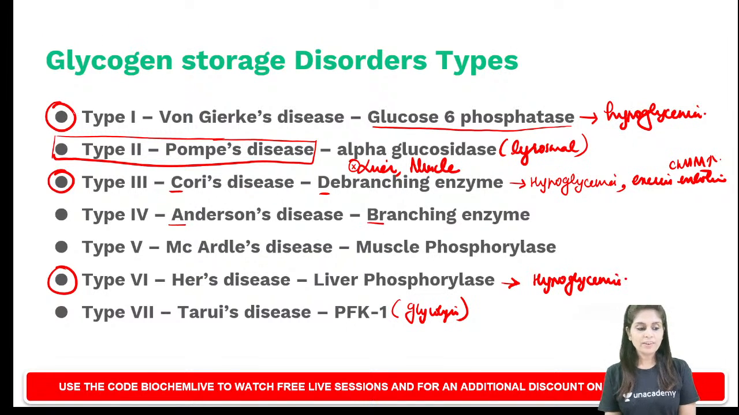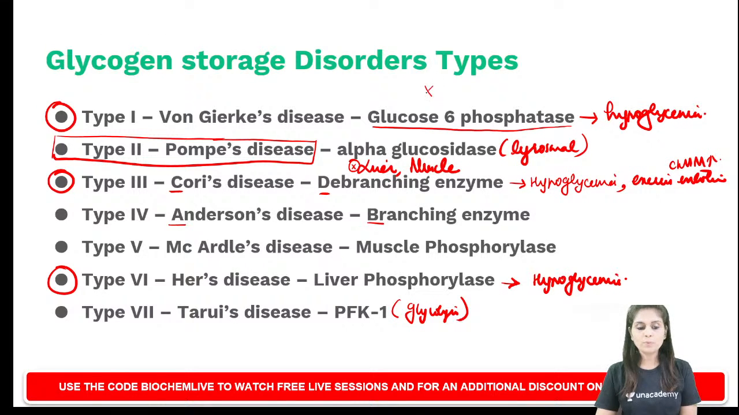So how will you differentiate type 1 and type 6? You told me you will differentiate type 1 and type 3 because type 3 presents with additionally exercise intolerance. Now both type 1 and type 6 present as hypoglycemia. So how will you differentiate the two conditions? As I told you, which will not respond to counter-regulatory hormone administration?